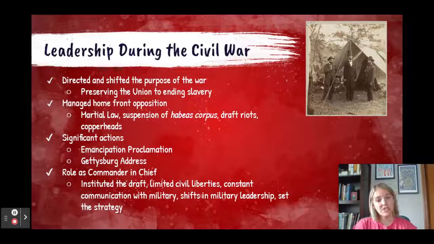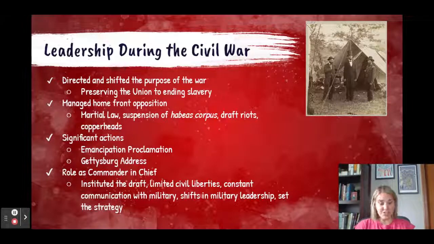So what you need to be aware of is, what is his leadership like during the Civil War? Well, he directs the purpose of the war and also shifts it. It began as simply preserving the Union, but it shifts to also ending slavery. He managed home front opposition. Significant home front opposition to the war existed in the North, and so he dealt with Copperheads, the draft riots. He put in place martial law and suspended habeas corpus. All of these things were difficult to manage during the war.